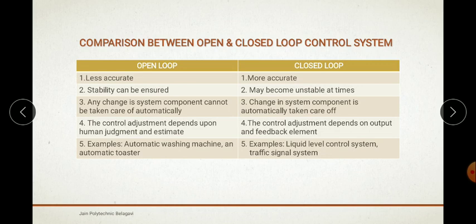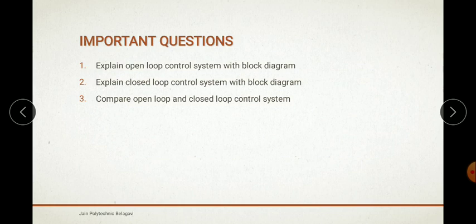Examples are automatic washing machines, and here the liquid level control systems. So this is the comparison between open loop and closed loop control systems. Next, the important questions. There are 3 important questions which are basically asked in the examinations.